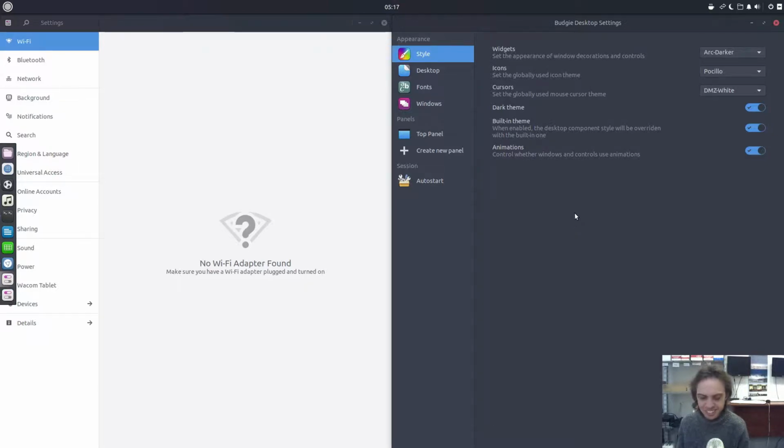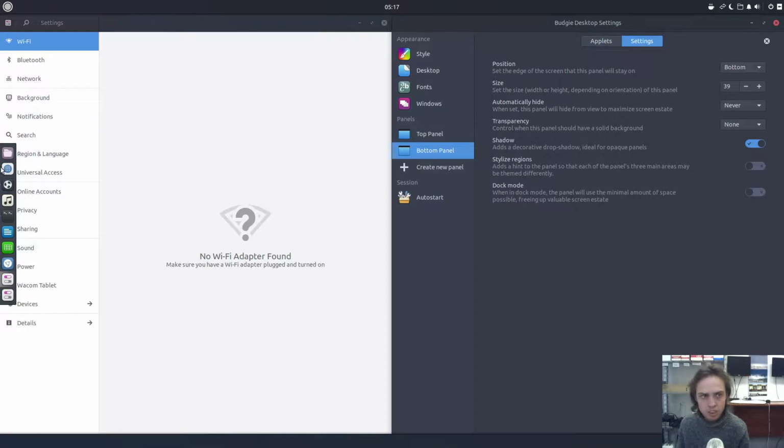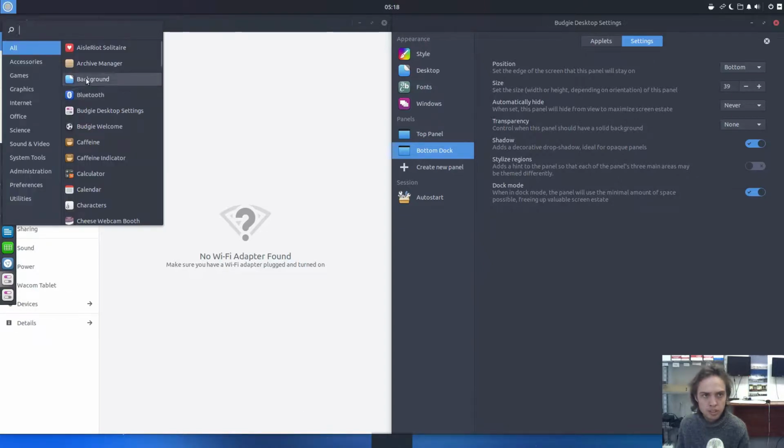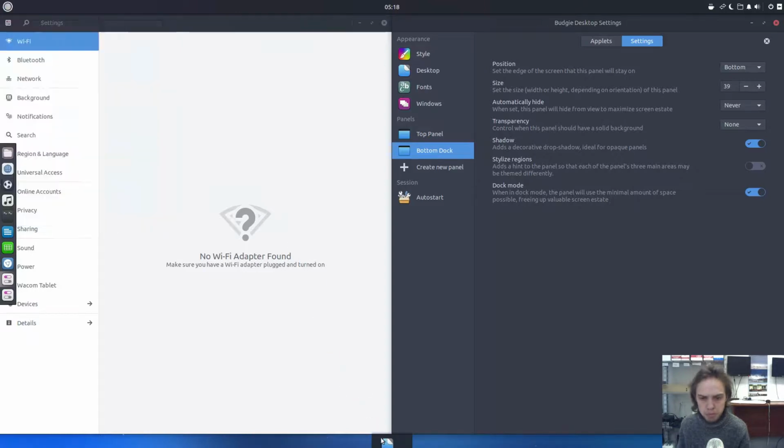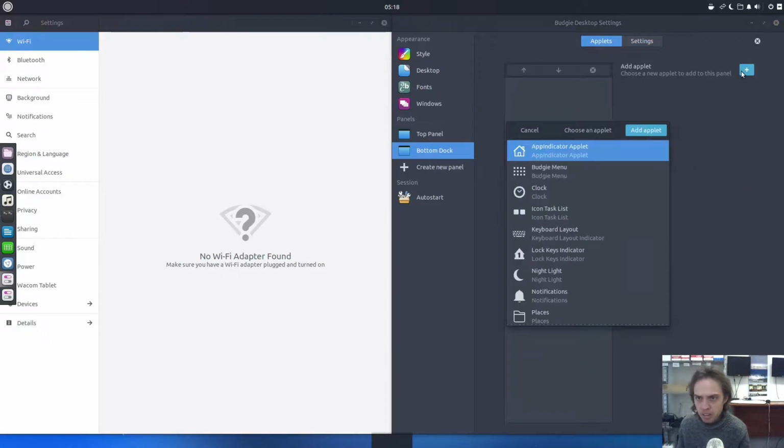And you can also make docks, like you can create a panel, of course, but you can make the panel to be a dock like this and not a panel, which is really cool actually. So you can just go here to settings and set dock mode, and then you can put it wherever you want it, and applets, you can add some applets to it.